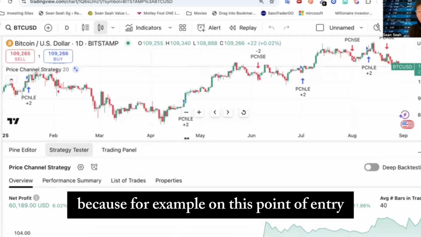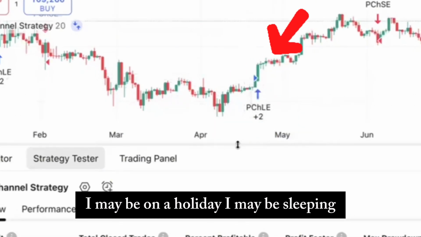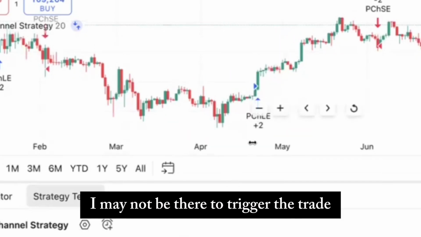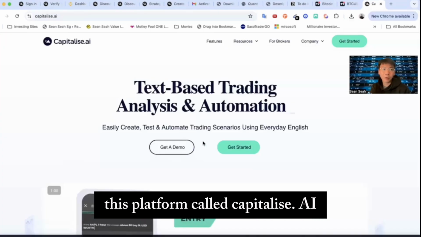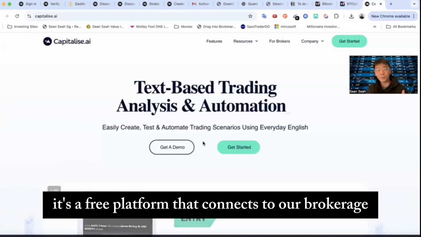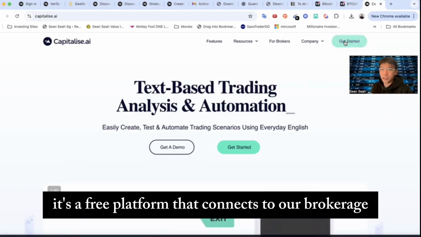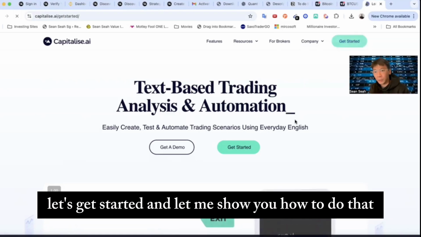Because, for example, on this point of entry, I may be on a holiday, I may be sleeping, I may be doing exercise, I may not be there to trigger the trade. And that's why I would like to introduce you to this platform called Capitalize.ai. It's a free platform that connects to our brokerage. Let's get started and let me show you how to do that.